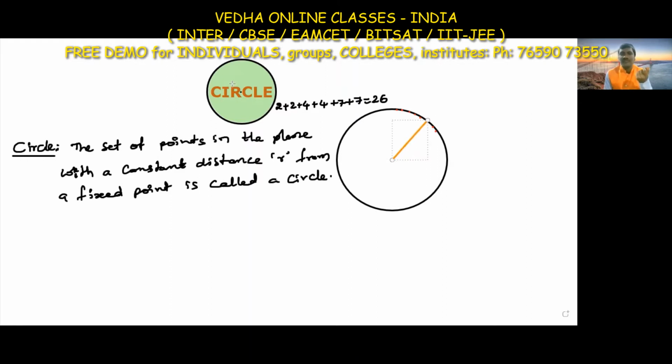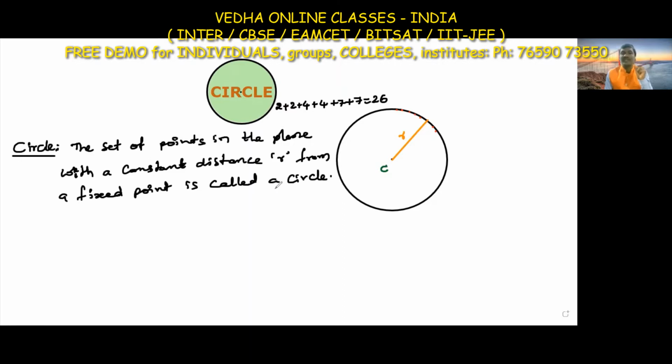So that constant or fixed distance is from a fixed point. What is the fixed point here? C is the fixed point.